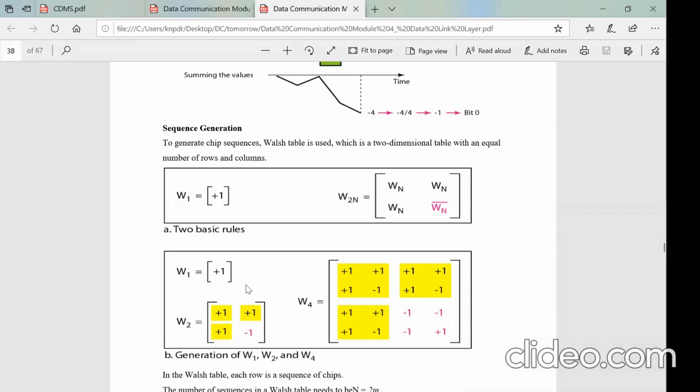So W2 means there are 2 stations. Then this is the matrix that we get here, the Walsh table matrix. In the Walsh table matrix, now you take the code. Plus 1 will become the code for station 1. Plus 1 minus 1 will become the code for station 2, right?